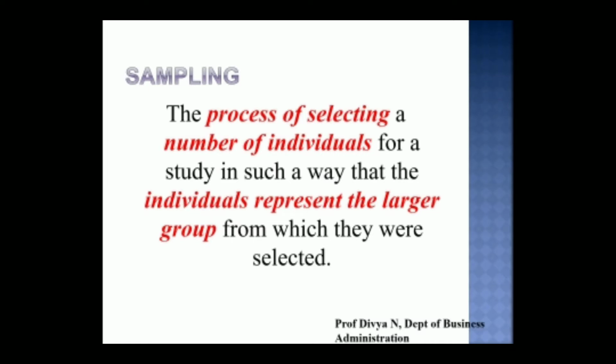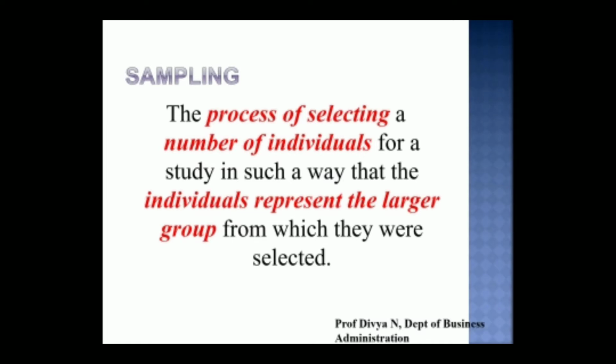So, sampling can be defined as the process of selecting a number of individuals for a study in such a way that the individuals represent the large group from which they were selected. So, if the researcher has to conduct research about the different taste and preferences of perfume users in India, he can collect it from a few of the people who use perfume in India, not the entire population. So, how is he going to do that?